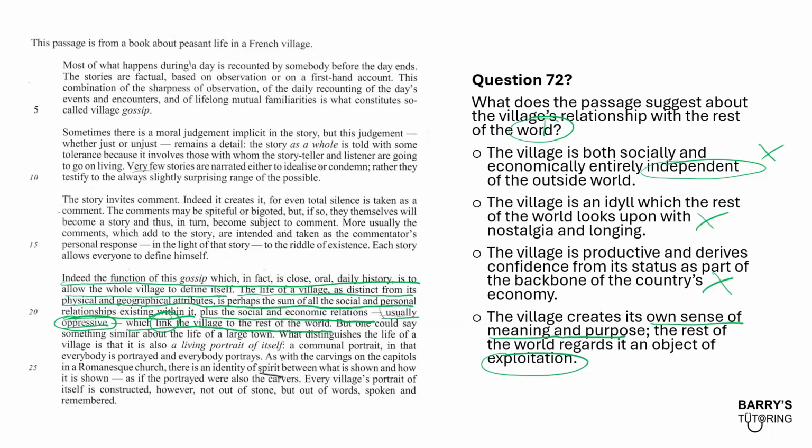So there seems to be some evidence that this is true. So D is looking pretty good. Okay, so there's two parts of this answer option. The first part is about the village having its own sense of meaning or purpose, which is kind of like the village defining itself, right? Defining and meaning is very similar. And then the world regarding it as an object of exploitation. I think that's a link to the word oppressive being used here.